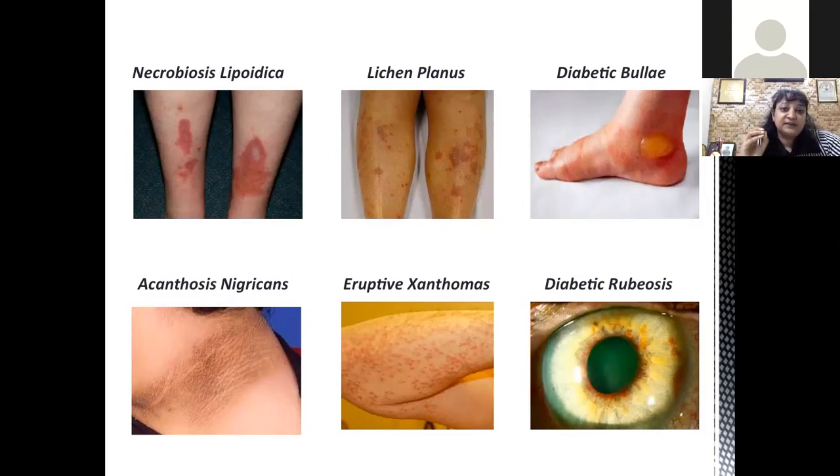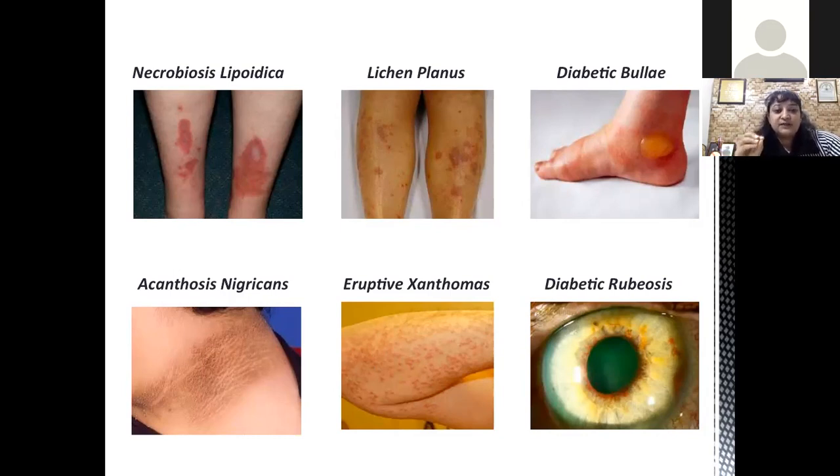They occur in type 1 and type 2 diabetes. It's slightly more common in type 2 diabetes, about 2% incidence, and it is 1% in type 1 diabetes. They can happen anytime, even before the onset of diabetes or after the onset of diabetes. They are generally eruptions of clusters of glossy pink to yellow papules, 1 to 4 mm in size, and these papules are present over erythematous surfaces.